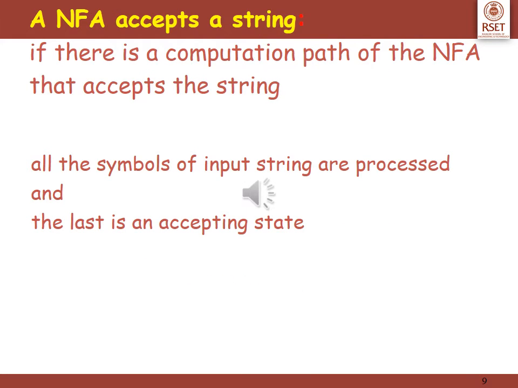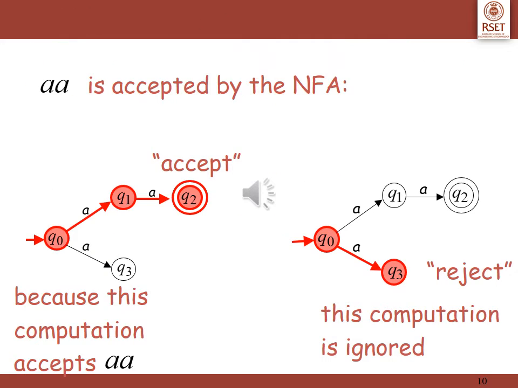So the condition for an NFA accepting a string is, if there is a computation path of the NFA that accepts the string, then we say that the NFA accepts the string. There are two conditions which we should check: all the symbols of the input string are processed, and then we are in an accepting state. This gives a summary of both the choices which we have encountered, the accept choice and the reject choice.